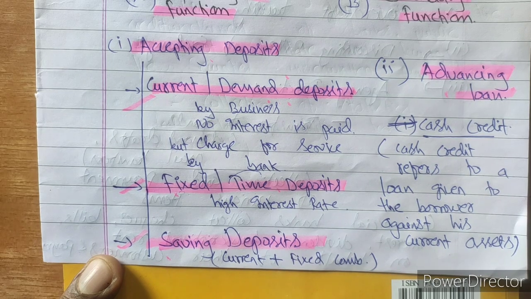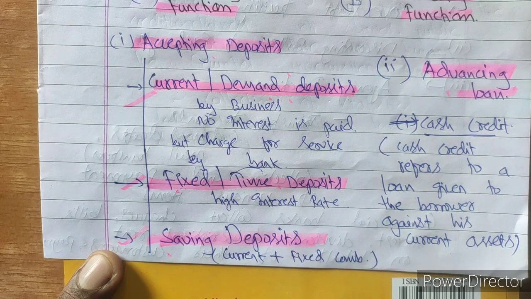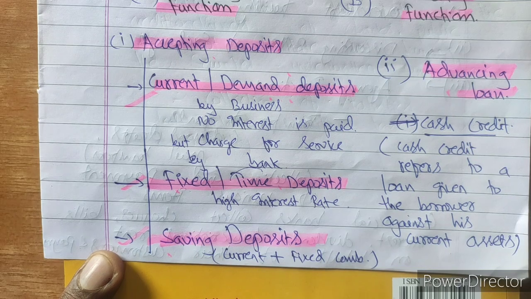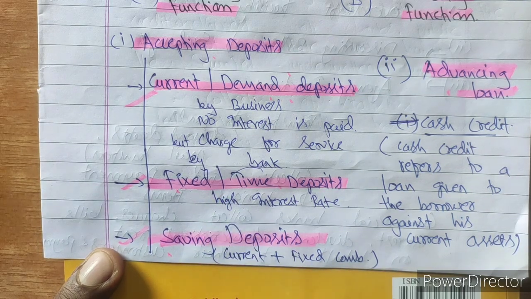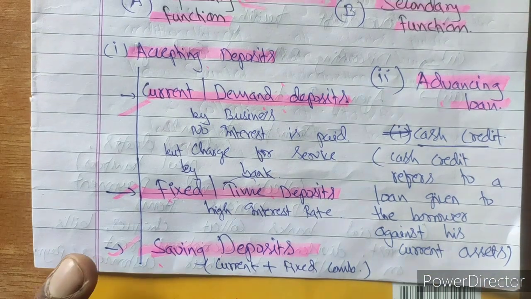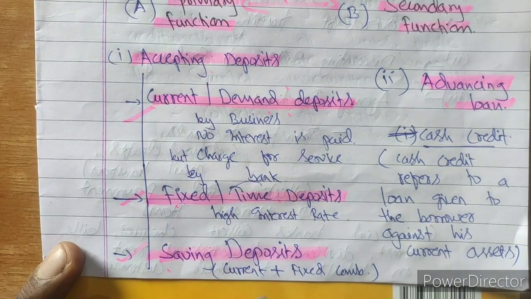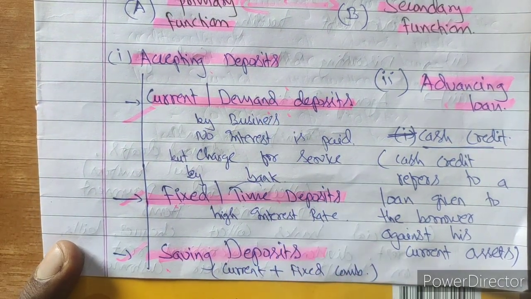So saving deposit is the most common deposit accepted by commercial banks. Most salaried people have saving deposits, where the bank provides some rate of interest which is less than fixed or time deposit. Even withdrawal facilities are there, but they are limited within a period of time, say 5 times of withdrawal. I hope the concept of accepting deposits is clear to you.